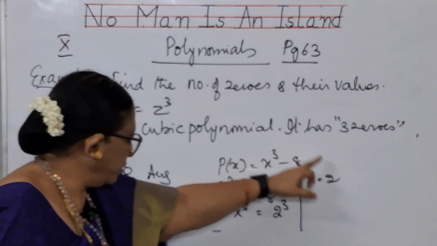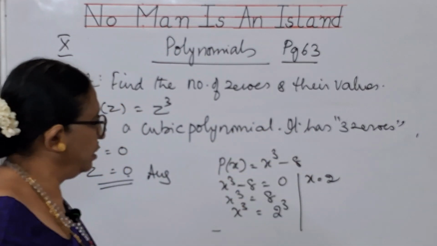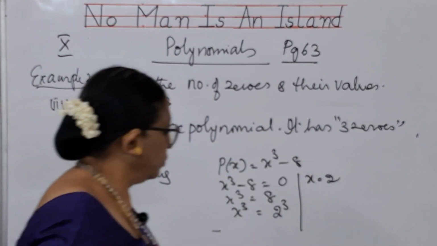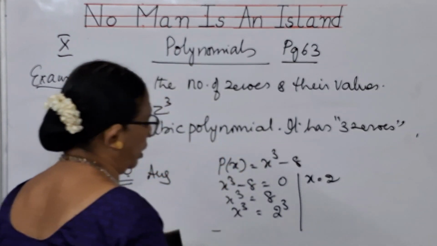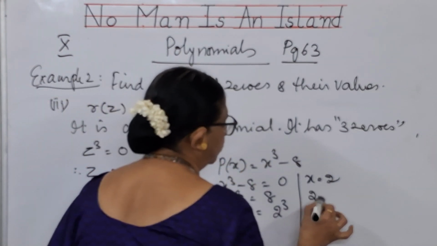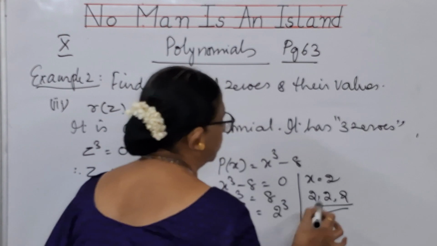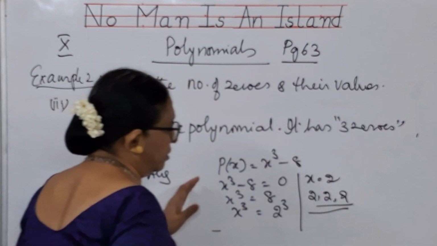So like this, if you have a number, you will be writing it. But in this case it is 0. So you will be saying that here also we have got only 2. But you can write 2 once, second time, third time also. But 3 2s. This is also an example, children.